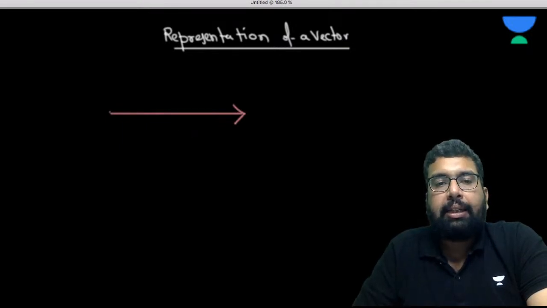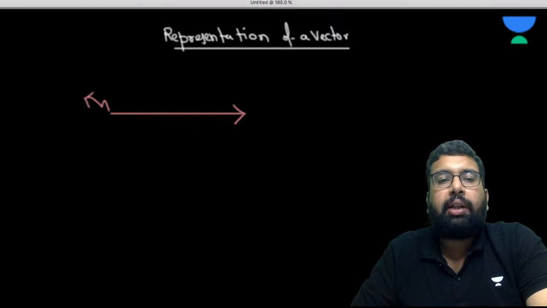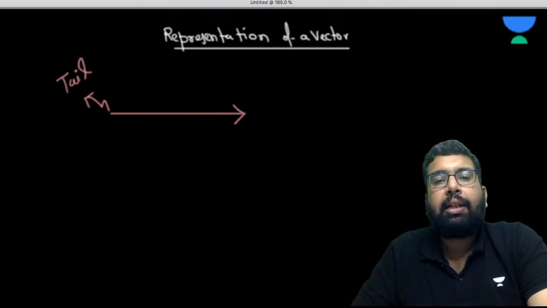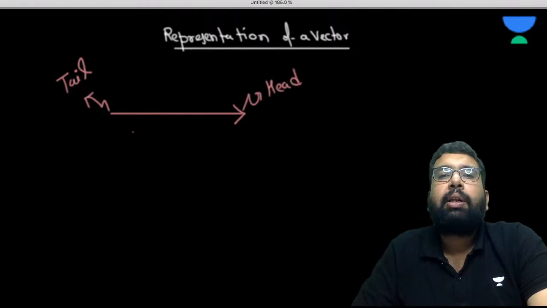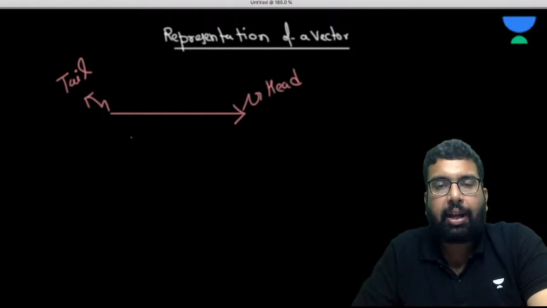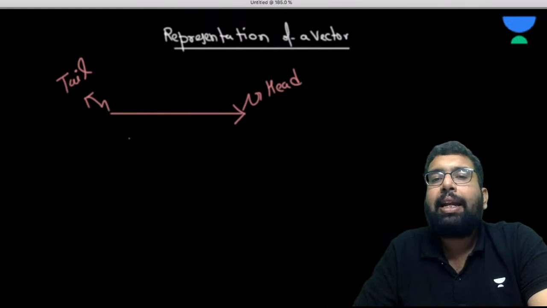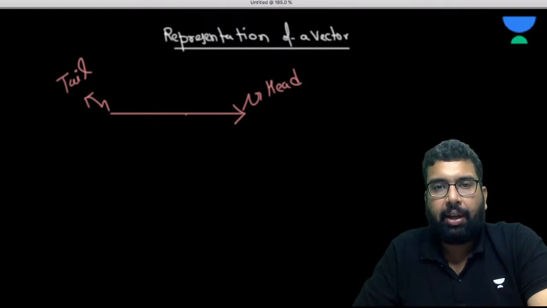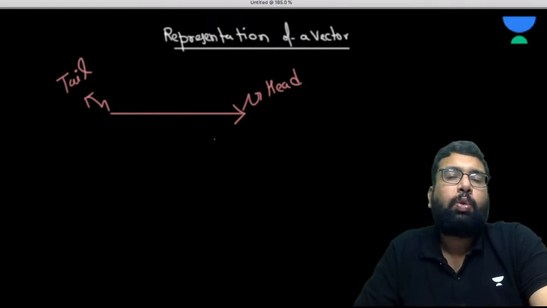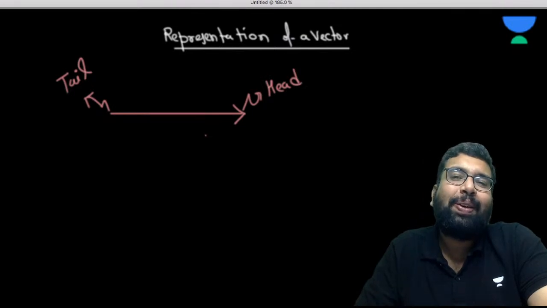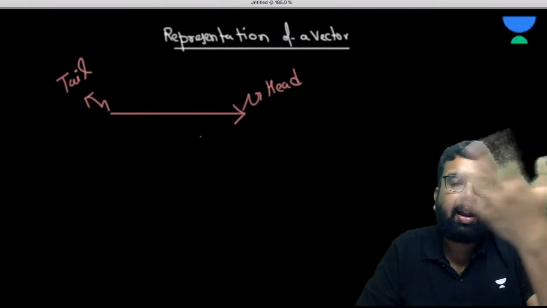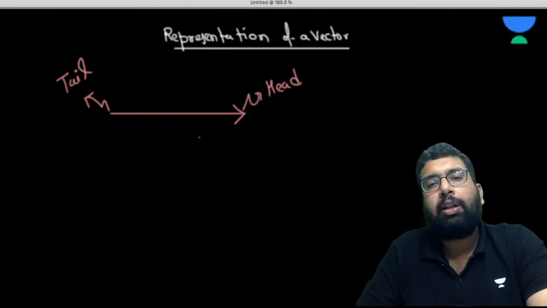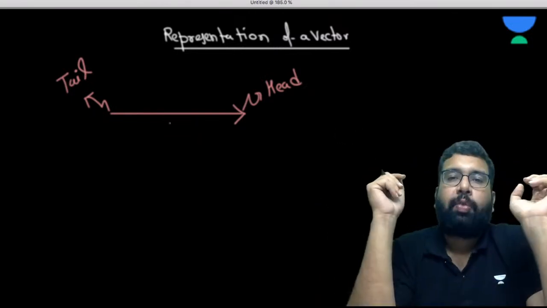This is the tail of it, and this is the head of the vector. Any vector can be represented with the help of an arrow having a tail and a head. Everyone knows what this arrow means, no? Basically the direction. We see this kind of symbol all around us. When we go outside, we see, okay, this shop is in this way.